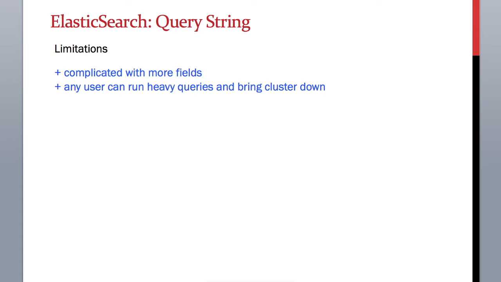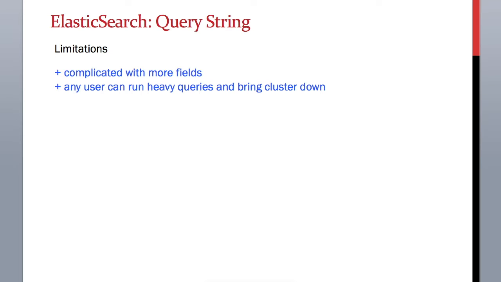Another issue with query string is that it may lead users to run requests on the command prompts and expose potentially confidential information on their displays. They can also bring the cluster down if a user mistakenly ran a very heavy query or if there was some typographical mistake.